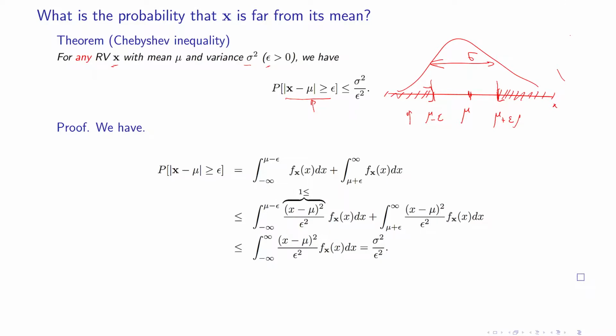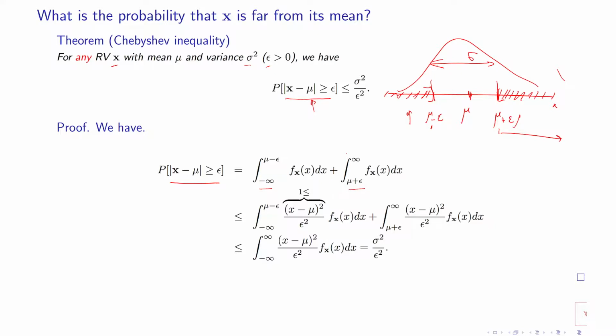The proof is very easy. If I want to calculate the probability that x is outside this interval, that is the probability of this event. It is the integral of the PDF over this shaded area, which is the integral from minus infinity to mu minus epsilon plus the integral from mu plus epsilon to infinity.